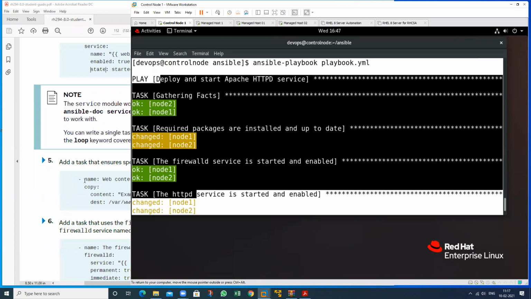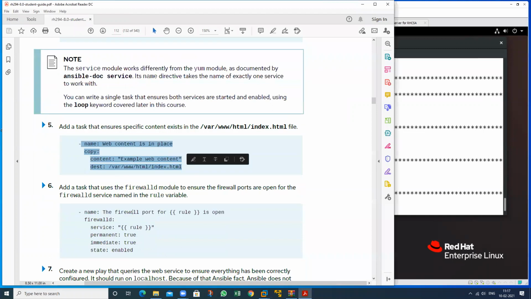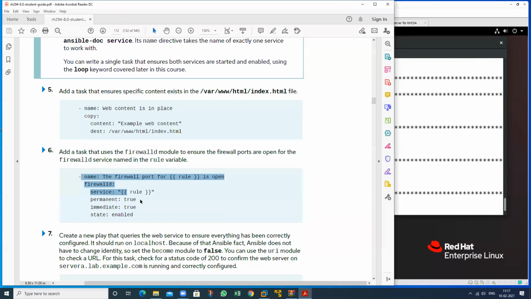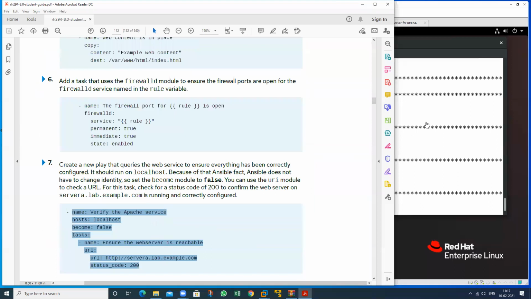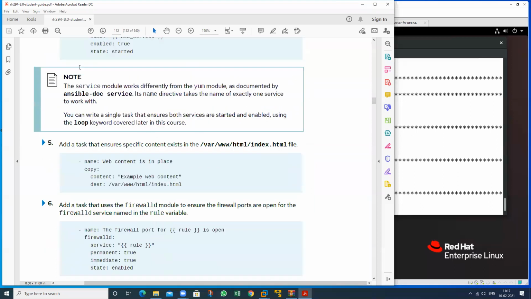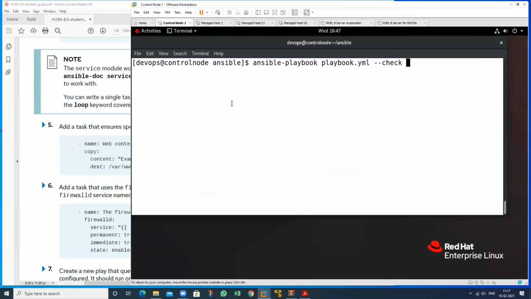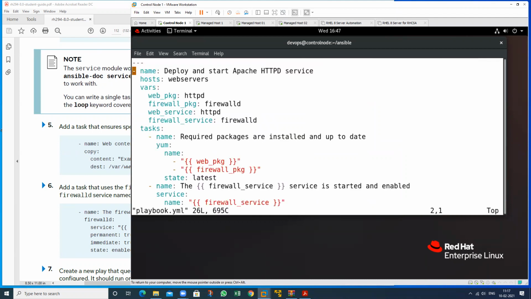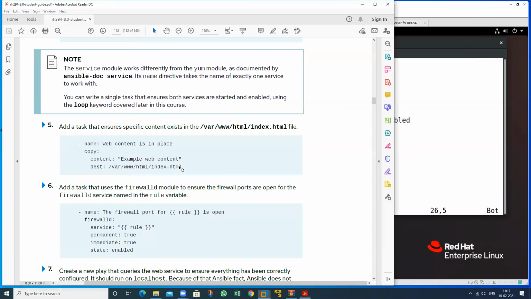See here, I want to write this particular task and we have some other tasks also, this one and this also. I want to check these 2 tasks also. See, so I will write this task on the control node machine. So just go to this particular file and just write this one in this place. So just copy this task.